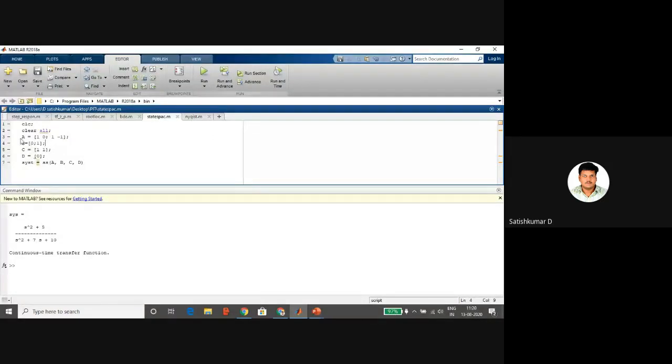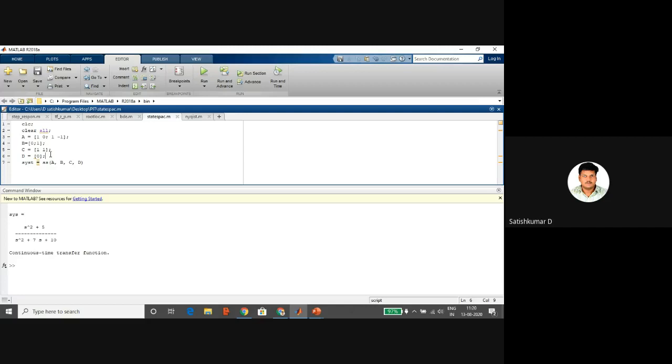Right. So I am defining the matrices A, B, C, D. A is the square matrix, B is the column matrix, C is the row matrix, and D is the null matrix. In case D is 0, that is a single input, single output system. For the single input, single output system, D is the null matrix. If D is not a null matrix, then we can say it is multiple input, multiple output, that is a MIMO system. Okay.